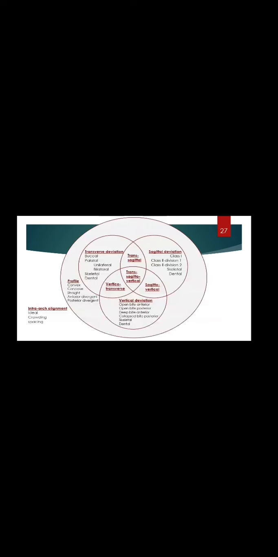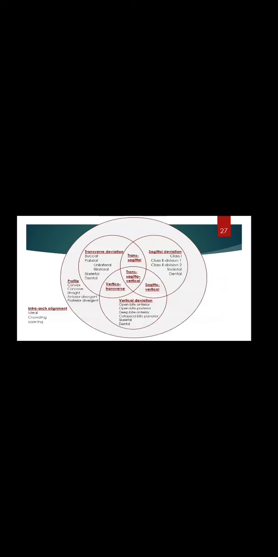In step 2, we consider profile. The profile is described as convex, straight or concave. The facial divergence is also considered, that can be anterior or posterior divergent. In step 3, we consider type. Transverse skeletal and dental relationship is evaluated. Buccal or palatal crossbite, if any, is noted. The crossbite is further subclassified as unilateral or bilateral. In addition, differentiation is made between skeletal and dental crossbite.